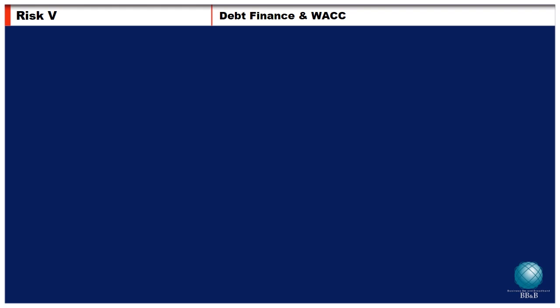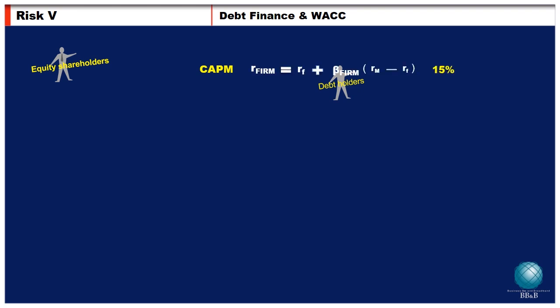Risk 5. Debt finance and WACC. Thus far, investors have been limited to equity shareholders. Now let's consider debt holders. Let's assume CAPM tells us that the shareholders' required return is 15% for a particular firm. So the cost of capital for this firm is 15%.